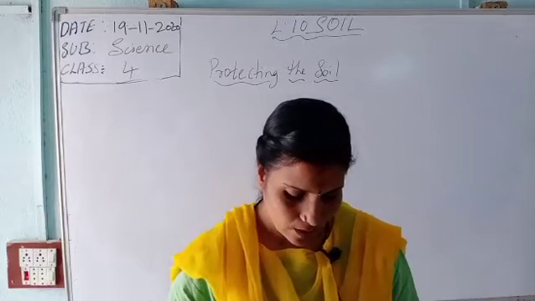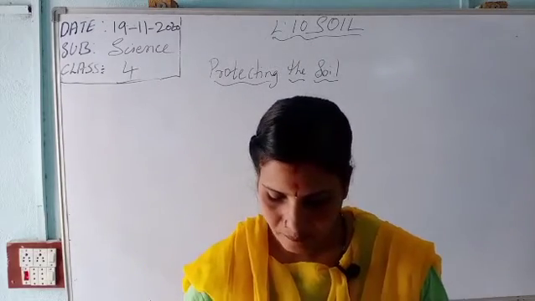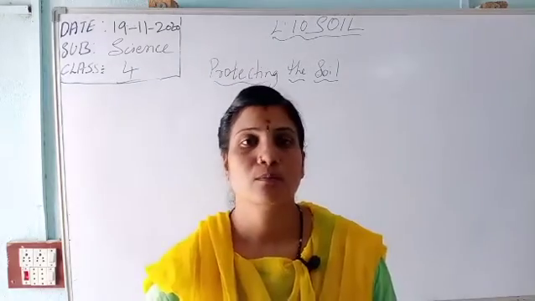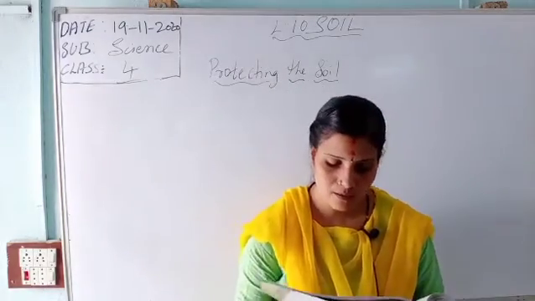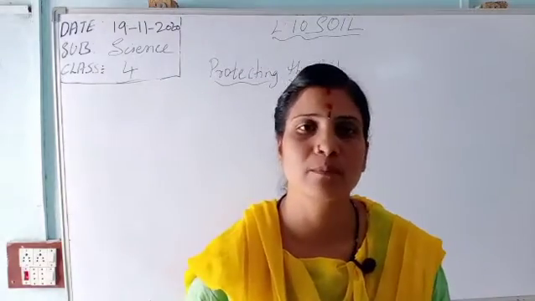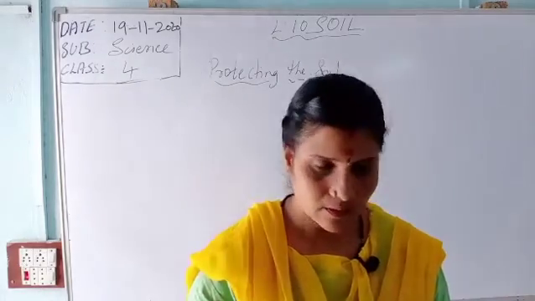There are certain steps we can take to check soil erosion. More trees should be planted to make up for the ones that are cut down. We have to keep more trees to cover for the ones that are cut down.